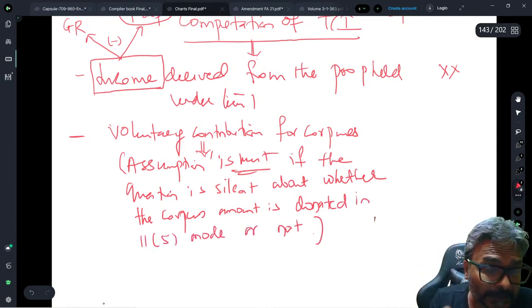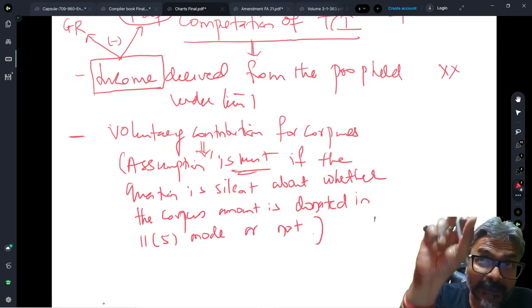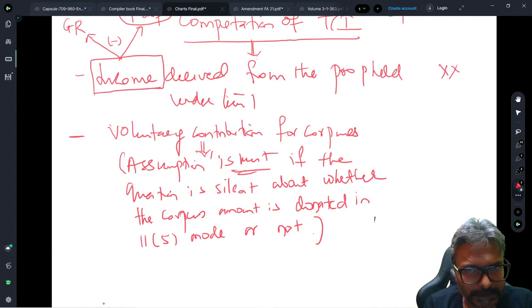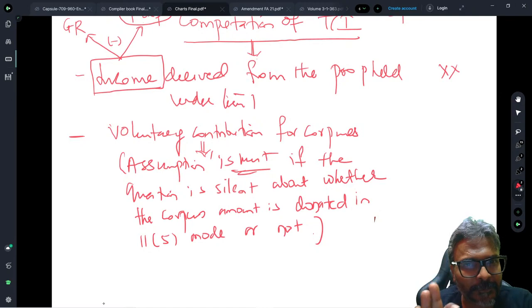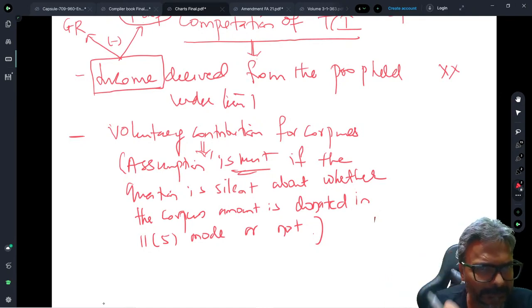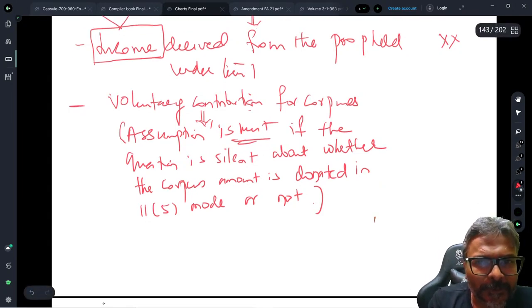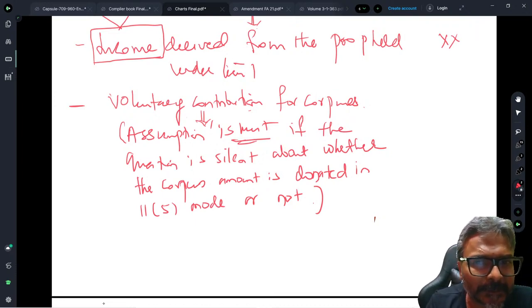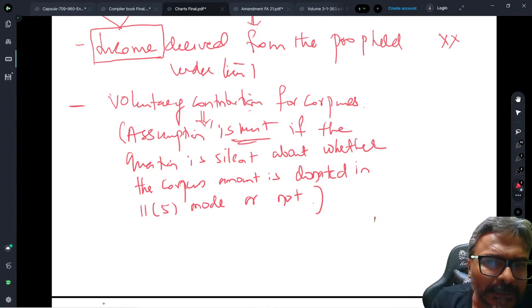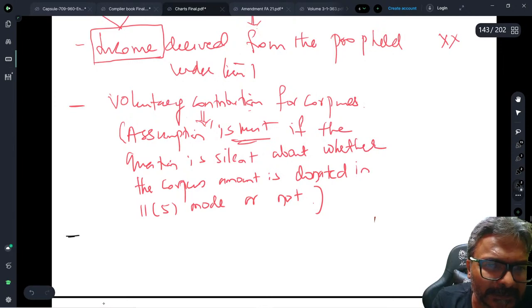So each aspect of our computation, I'm giving my explanation on that. Whatever impacts your computation of income for the trust, I'm giving all that is required to be done for examination purposes. Okay. So each and every item we are going to discuss in this way. I hope all of you are clear with this one. So for voluntary contribution for corpus, this is the assumption that you will make. Assumption is must if the question is silent about whether the corpus amount is donated in 11.5 mode or not. I hope every one of you is clear with this one. If that is the case, I'm going to the next one.